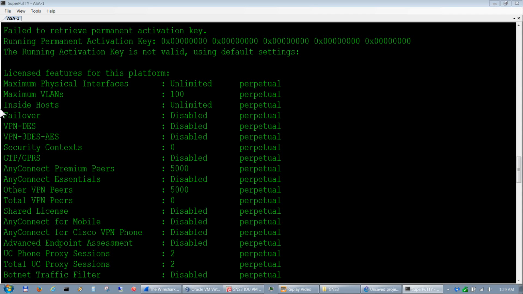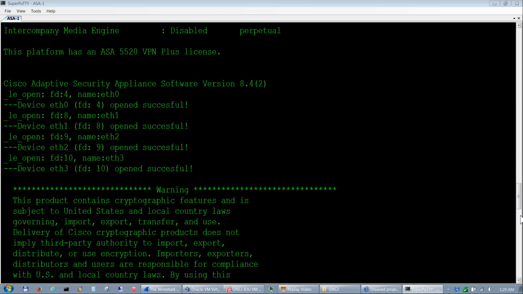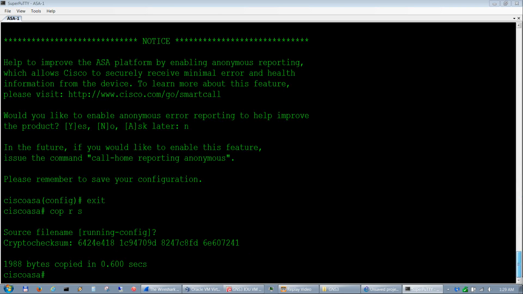Depending on what you paid for and when you purchased your key, this may say active, and these will go enabled on some of them or all of them depending on which key you get to paste in. Once you have that, your keys are loaded and you're ready to connect it to network devices, your routers, in your topology.